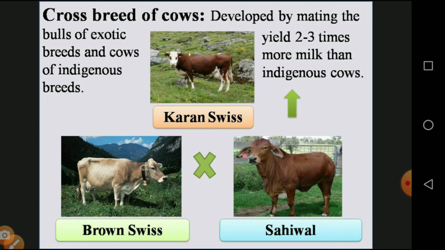Then another one takes place in cows. The mating yields two to three times more milk than that produced by the indigenous cow. The bulls are of exotic breeds, and the cow is an indigenous breed. One is foreign, another is Indian, which forms the Karan Swiss. That is Brown Swiss and Sahiwal. Combining these two produces the Karan Swiss.